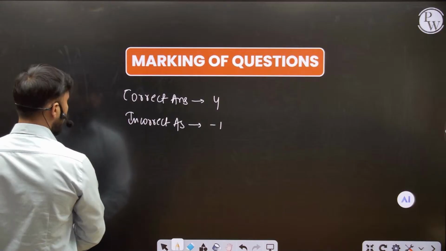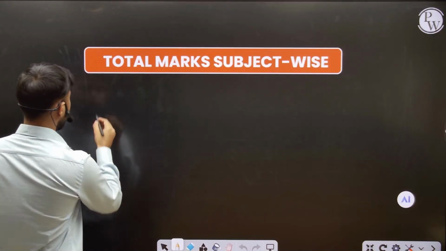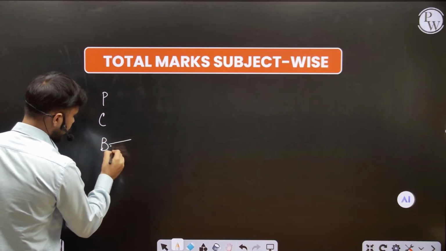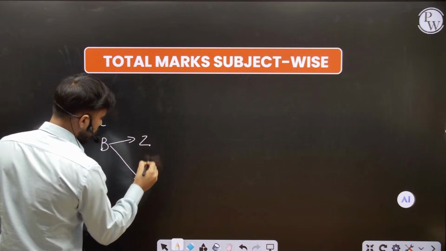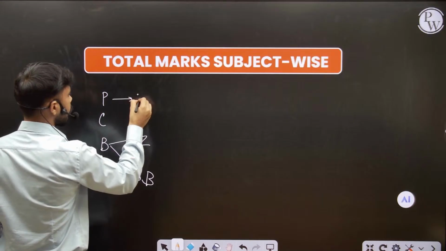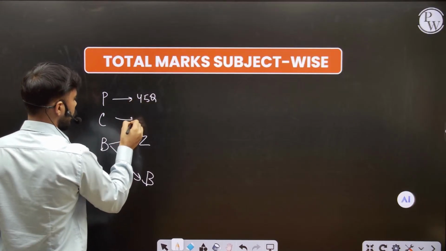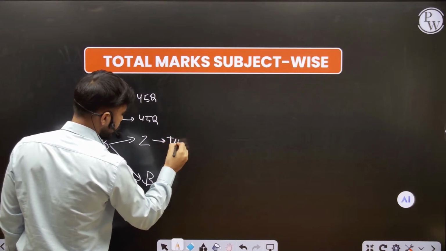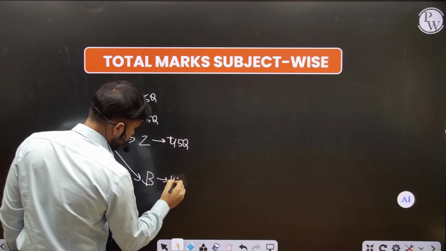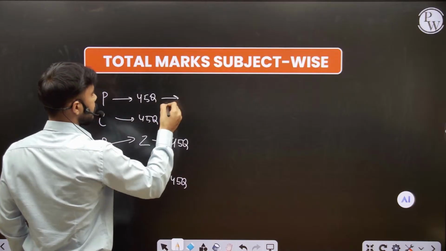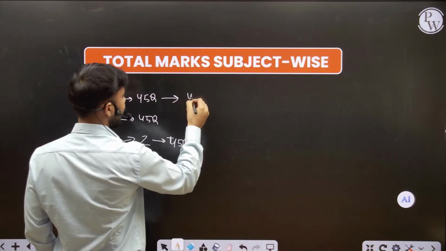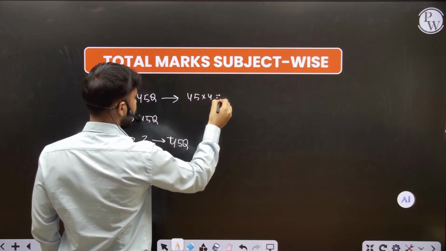Fine. So what is the total marking? We see here that physics, chemistry, and biology, with its two parts zoology and botany, each have 45 questions. So if, let's say, you are a godchild and you answer all of the physics questions correctly, then your marks will be like this.